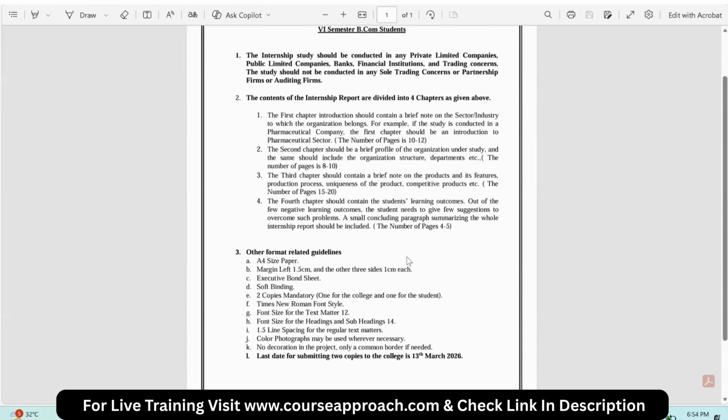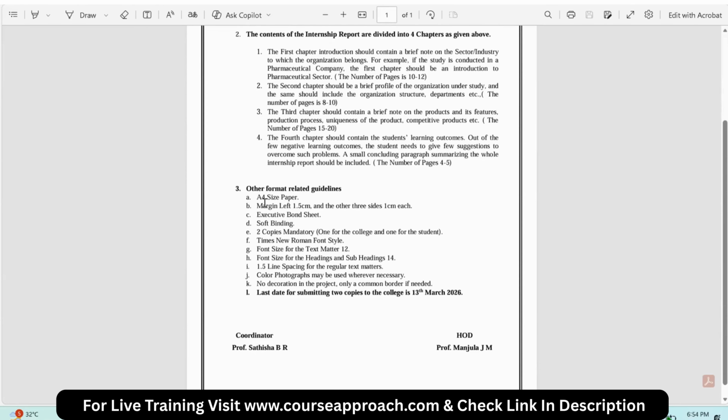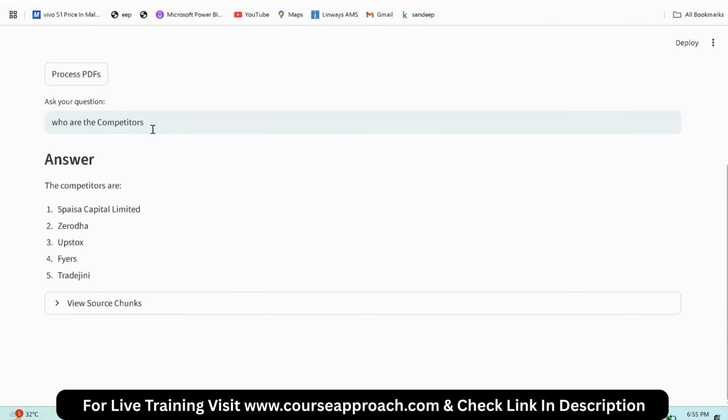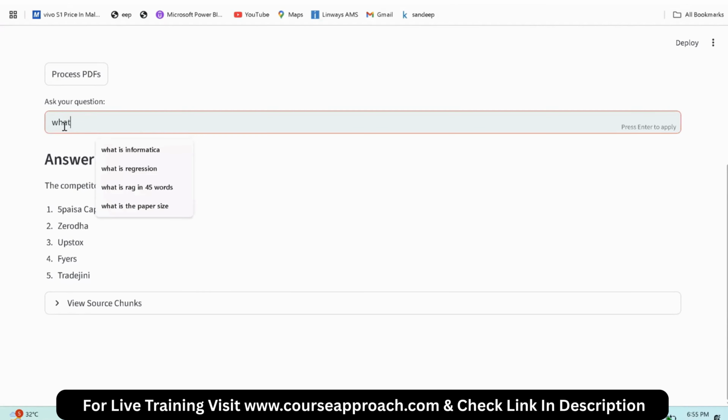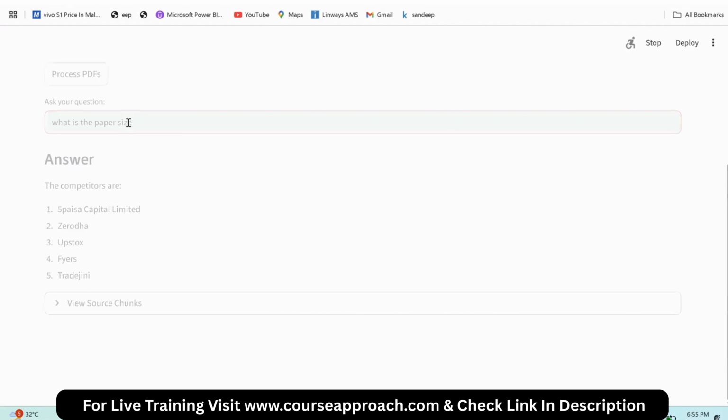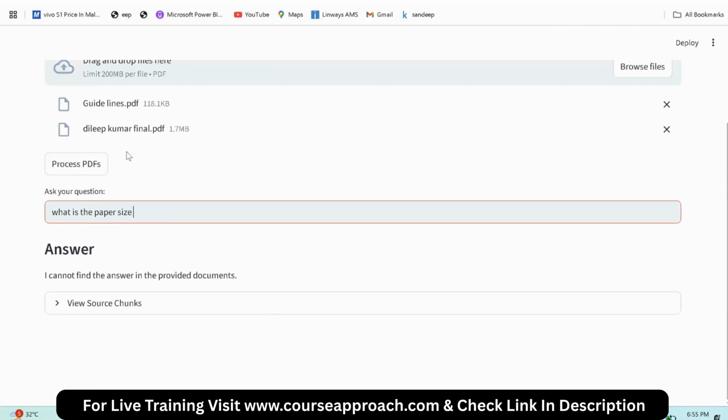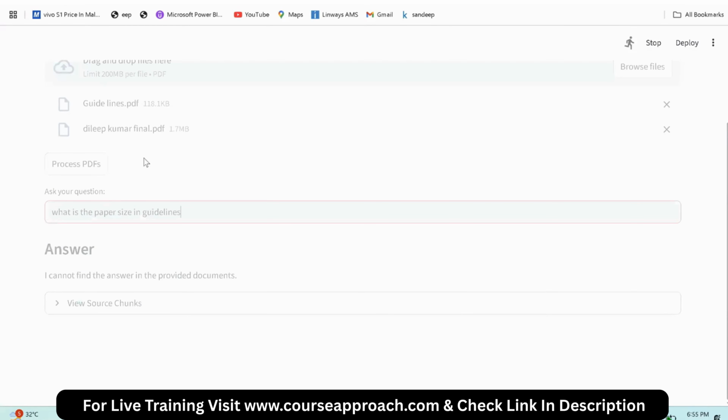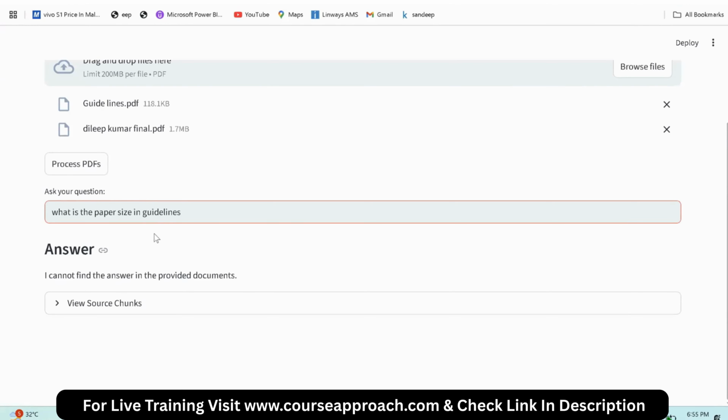I'll ask to summarize this, or I'll ask what is the paper size. What is the paper size? See, it has to give only this particular information, not all the information. This is the retriever. Now I need to specify the guidelines. Here there are two files, right? You have two databases or two external knowledge sources. So I need to specify.